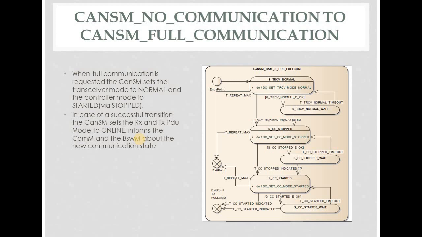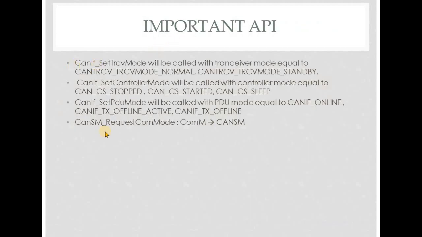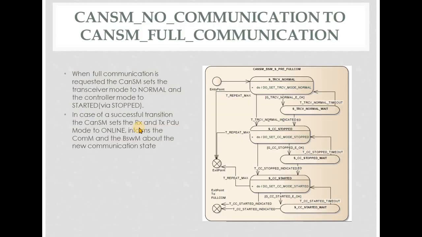Okay. This will give a brief of what happens when there is a full COM request given to the CAN-SM module. COMM will call CAN-SM request COM mode with parameter as full COM. In that case, what happens? The CAN-SM will indicate CAN-IF and CAN-IF will set the transceiver mode to normal and the controller mode to started.